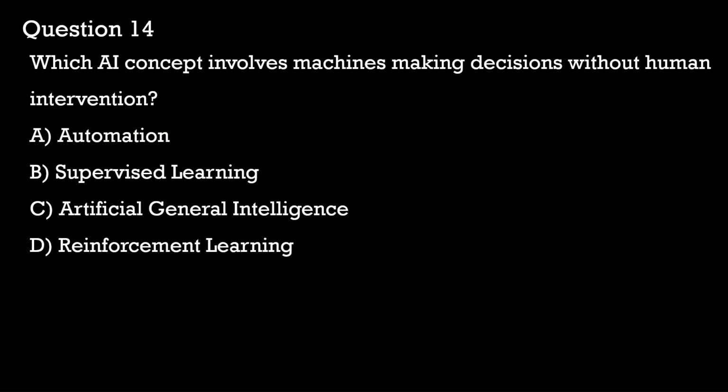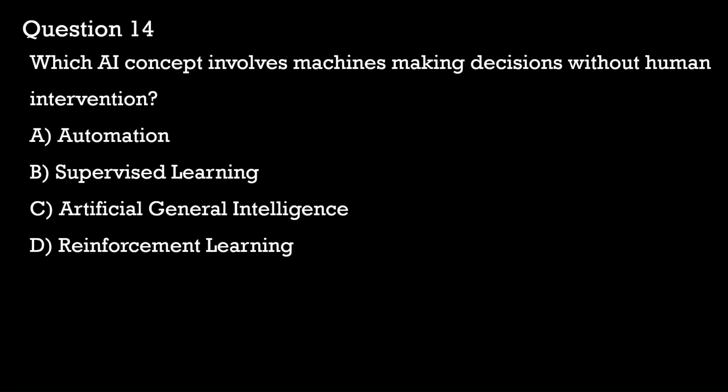Question 14. Which AI concept involves machines making decisions without human intervention? A. Automation. B. Supervised learning. C. Artificial general intelligence. D. Reinforcement learning. Automation refers to the use of technology to perform tasks or make decisions without human intervention. They can involve machines making autonomous decisions based on predefined rules and algorithms without requiring constant human input or supervision.